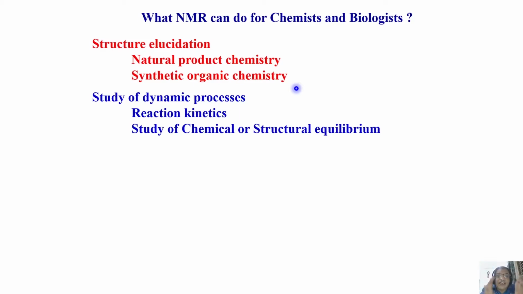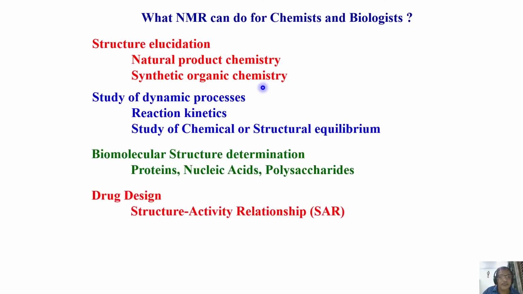They want to elucidate the structure. NMR can give that. If you want to study dynamic processes like reaction kinetics, if you want to study chemical structural equilibrium, that is possible. And of course, biomolecular structure determination of proteins, nucleic acids, and polysaccharides. It is routinely practiced now.